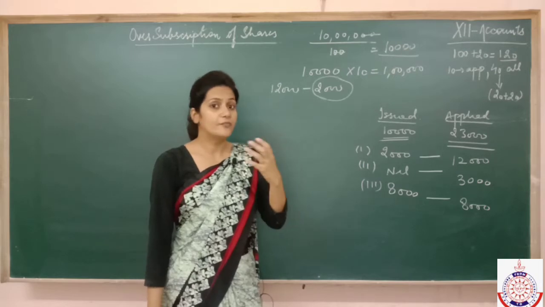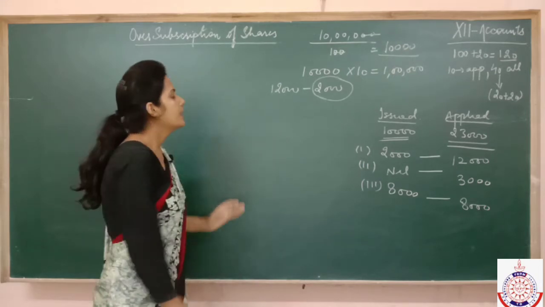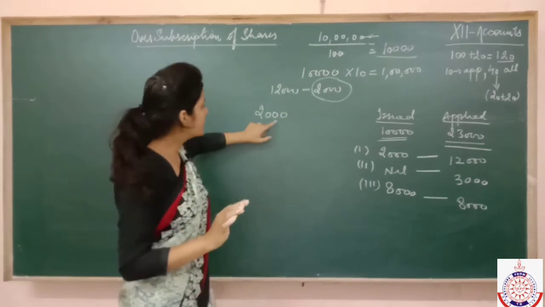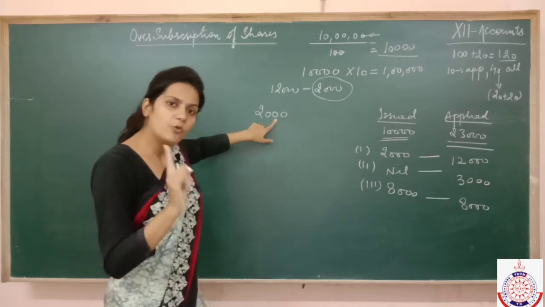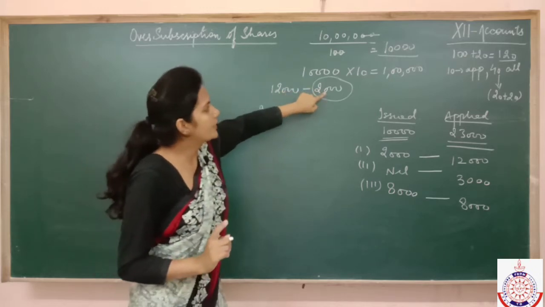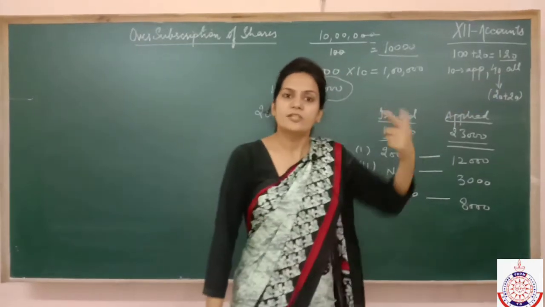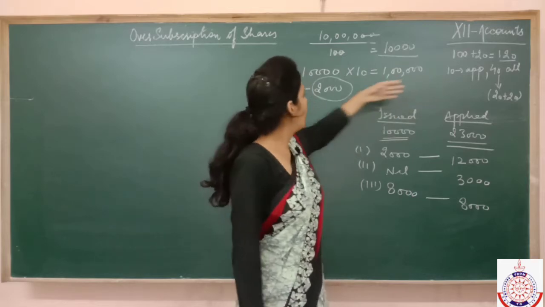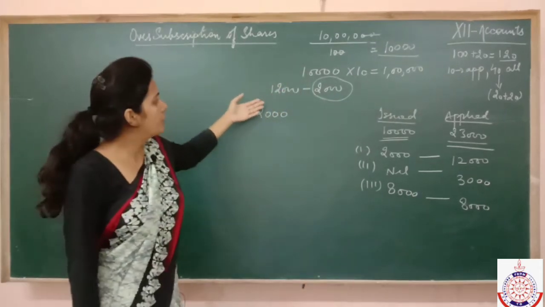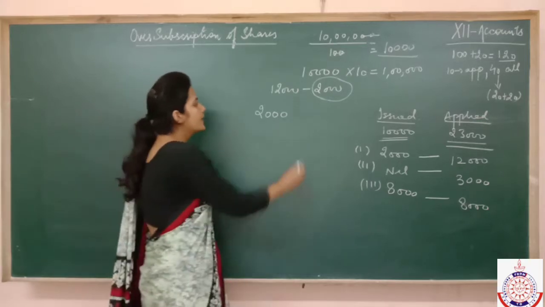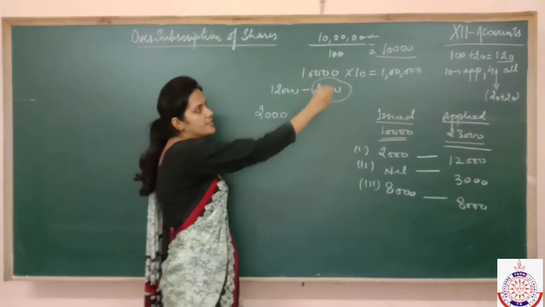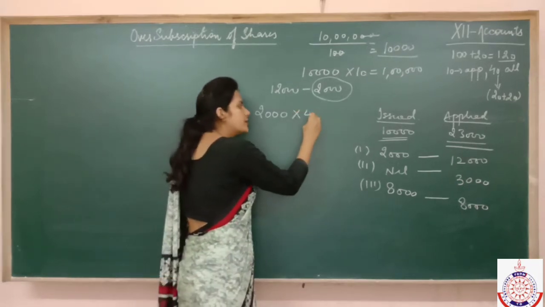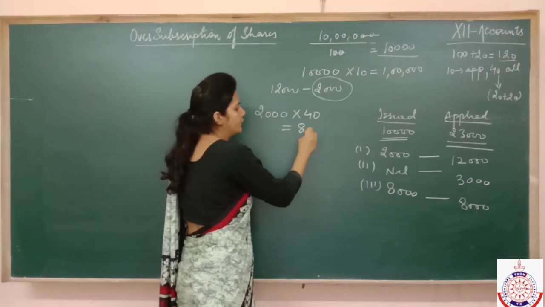You might be thinking it's very difficult to understand. No, I'll tell you what I am saying. See, we have given 2,000 shares to him. Correct? It means we can ask for allotment only on 2,000 shares. You can call the next installment only on as many shares as you allot. You can't call an installment on the complete 12,000 shares because you have given only 2,000 to him. So the next installment will be called on 2,000 shares. What is the amount of the next installment? 40 rupees. It means totally 80,000.